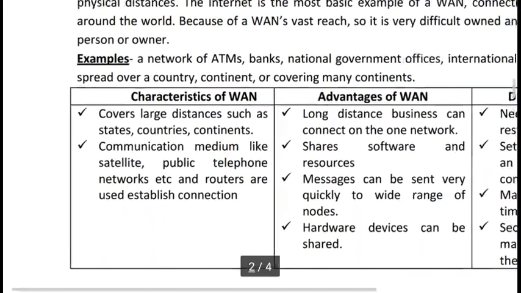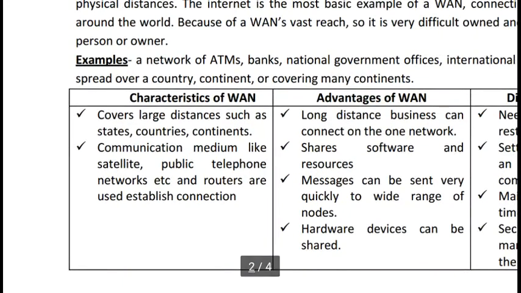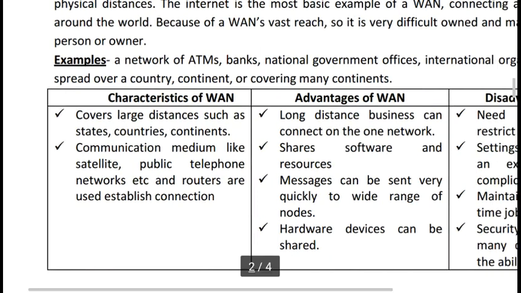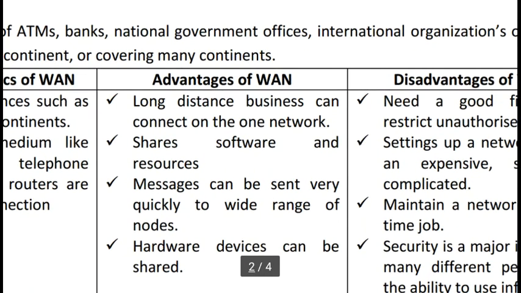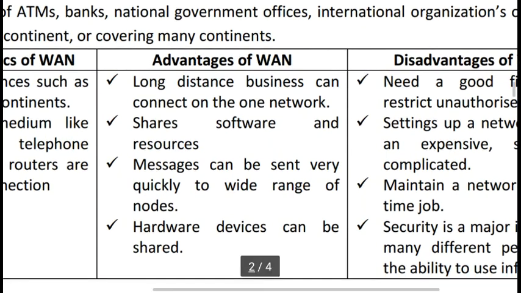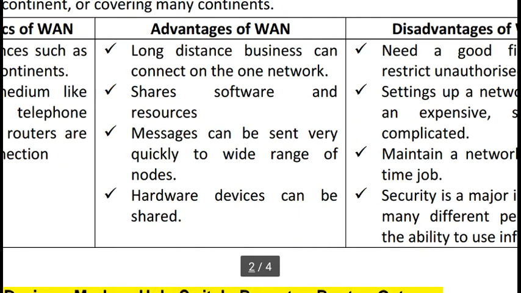Okay, here are the characteristics of WAN. So these are the basic properties. Cover large distances such as states, countries, and continents. Communication media like satellite, public telephone networks, and routers are used to establish connection. Advantages of WAN: long distance business can connect on the one network, shared software and resources, messages can be sent very quickly to a wide range of nodes, hardware devices can be shared.